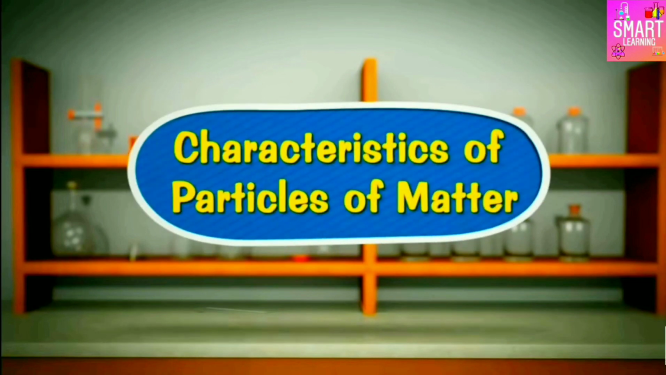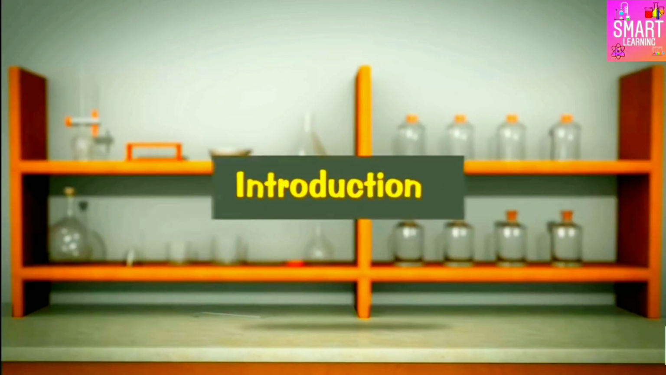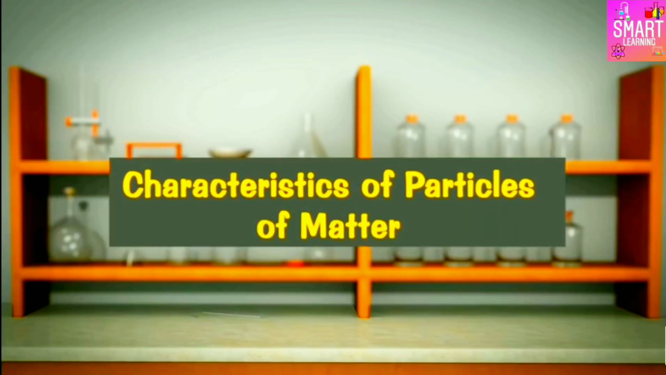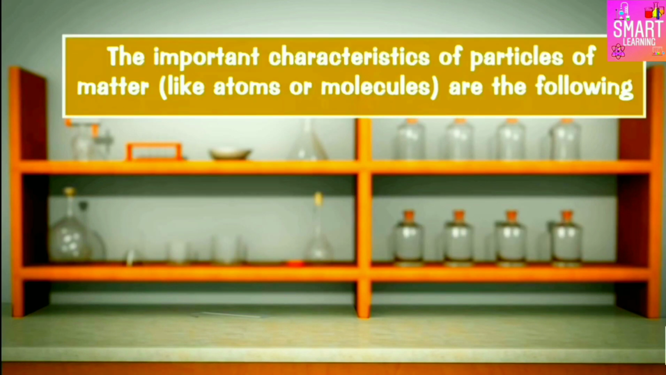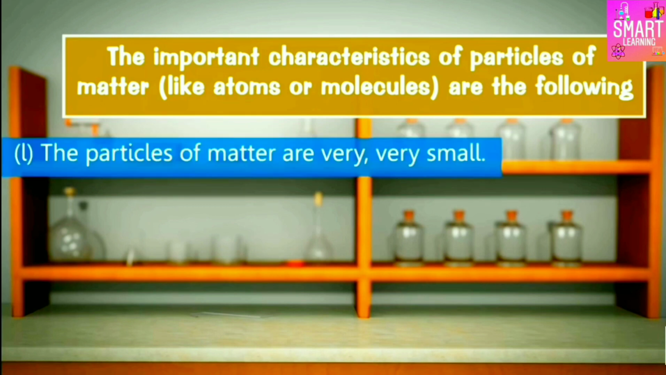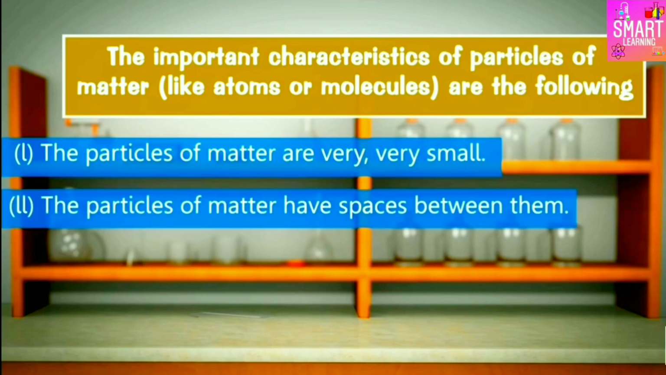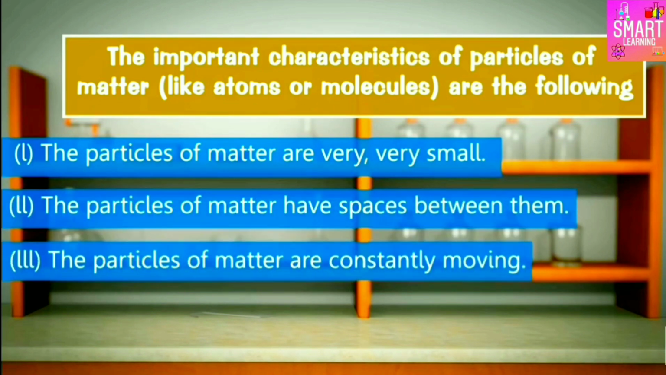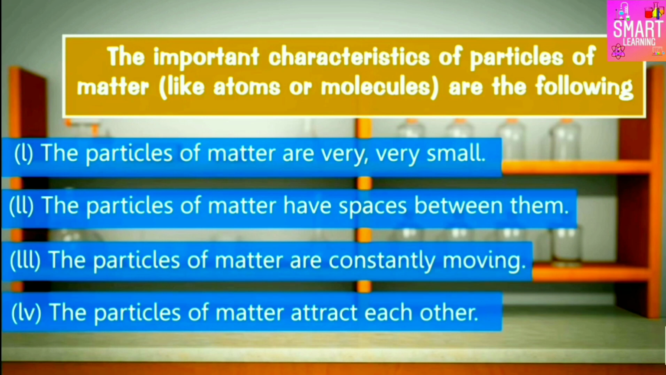Characteristics of particles of matter. The important characteristics of particles of matter are the following. Number 1. The particles of matter are very small. Number 2. The particles of matter have spaces between them. Number 3. The particles of matter are constantly moving. And number 4. The particles of matter attract each other.